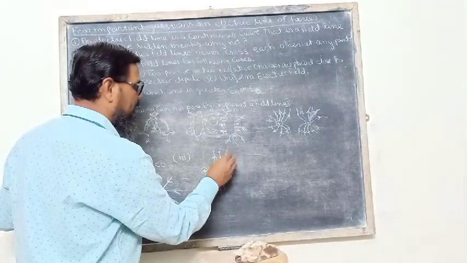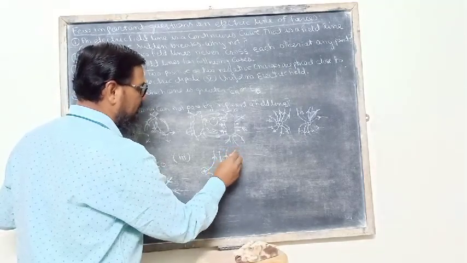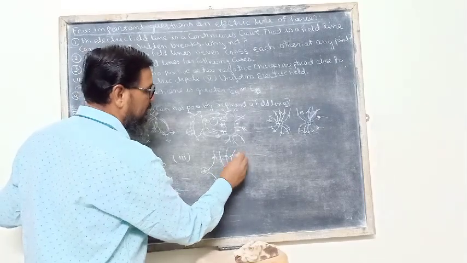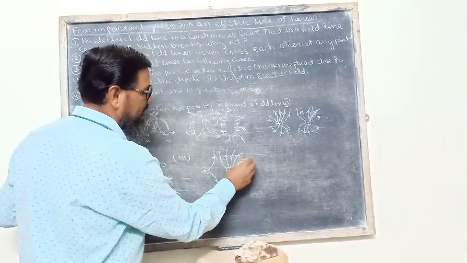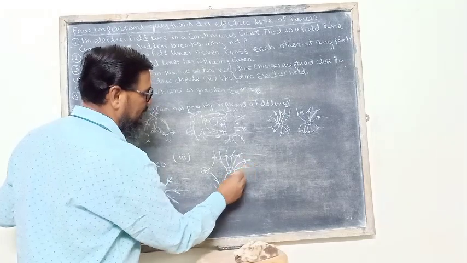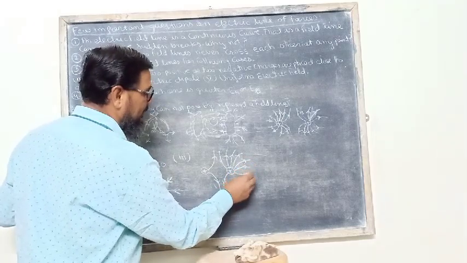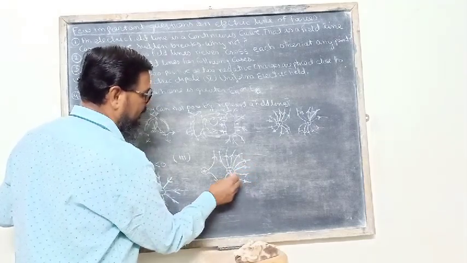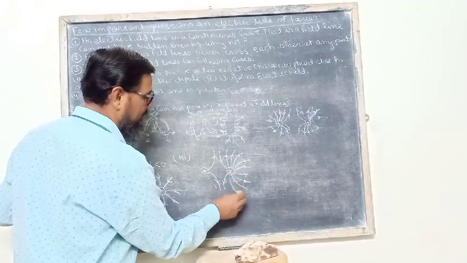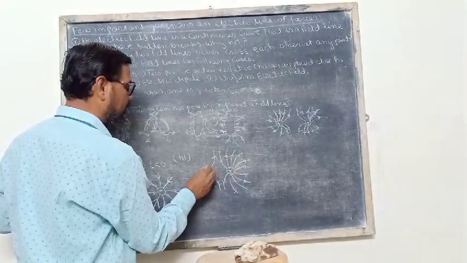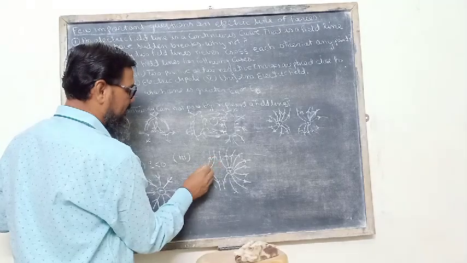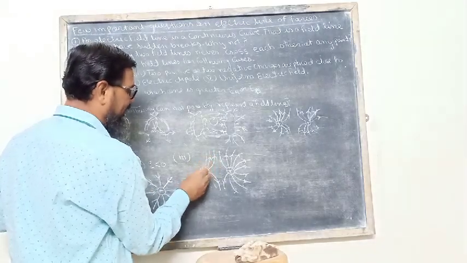Then after this one, then this one, and this is the directions. Again for this charge, they are moving away.